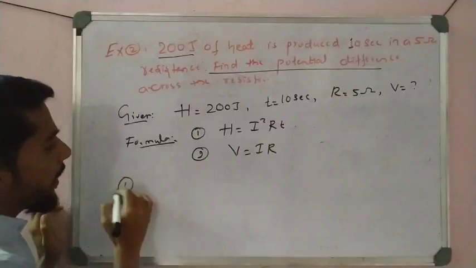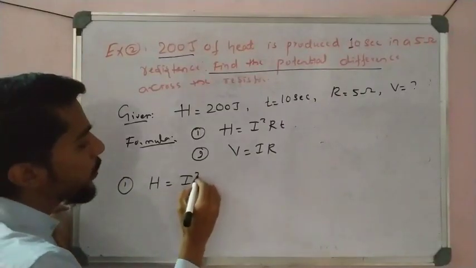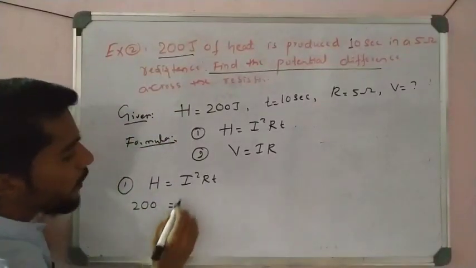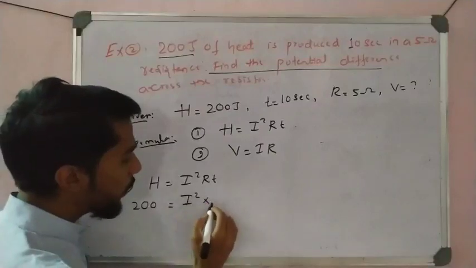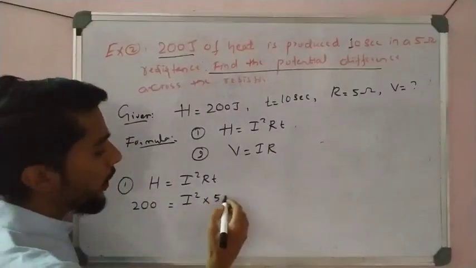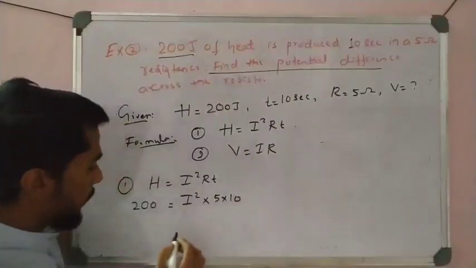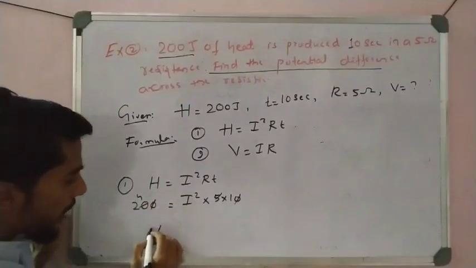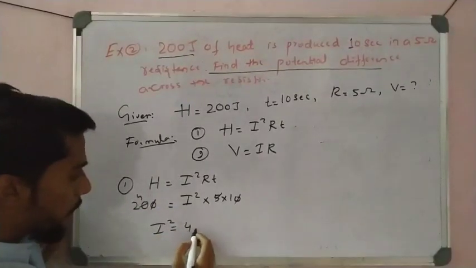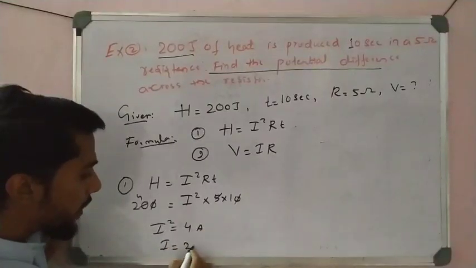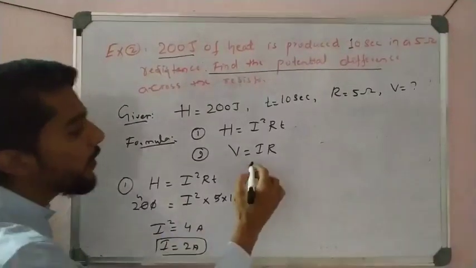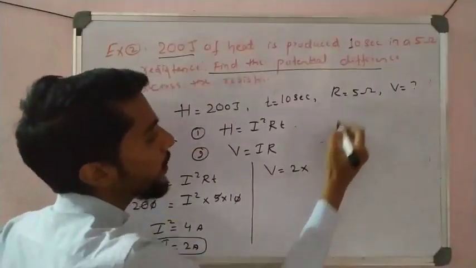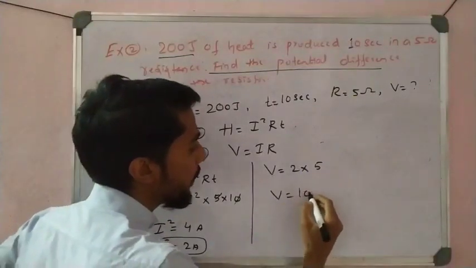So first I take H is equal to I square RT, right? What is H here? H is equal to 200. So 200 is equal to I square into R, where R is equal to 5, and T is equal to 10. See, the 10 and 10 get cancelled. 5 into 4 is 20, so I get I square is equal to 4 ampere square. Therefore I is equal to 2 ampere, taking the square root. Now put the value here. We have to find the potential difference: V is equal to I into R, that is 2 into 5. Therefore the potential difference is 10 volt.